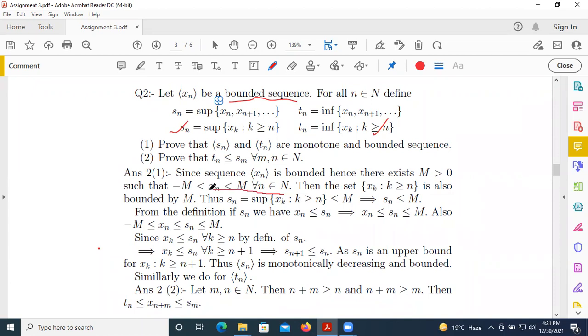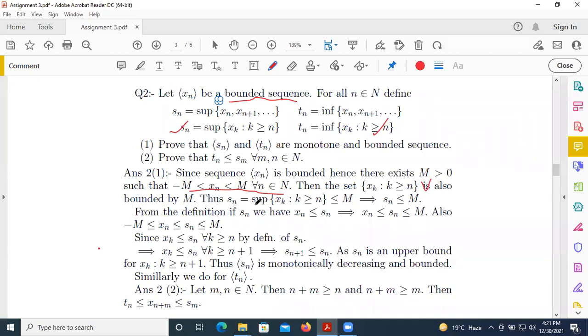This is the definition of a bounded sequence. Then the set xk for k greater than or equal to n is a subset of this given sequence, so this is also bounded by m.